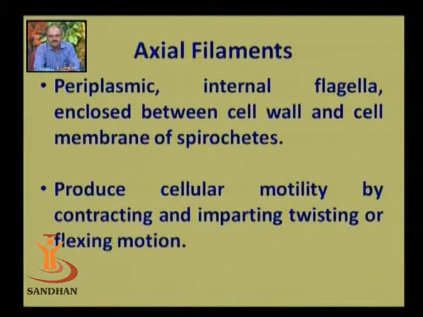One can also say that these flagella are internal flagella because they are found between the cell wall and the cell membrane, and this type of arrangement is definitely found in spirochetes. The spiral shaped microorganisms called spirochetes demonstrate the presence of flagella which are known as periplasmic flagella, or they can be called axial filament.